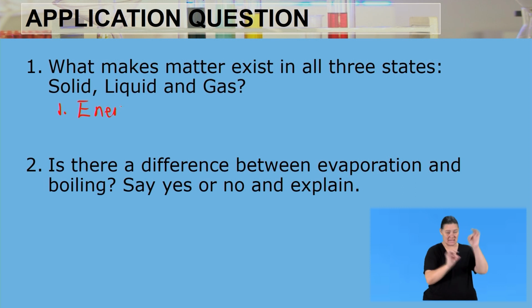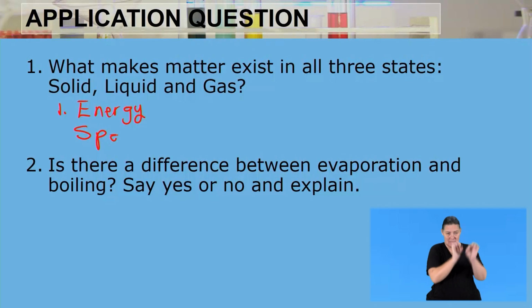The energy of the particles enables certain matter to exist in all three states. If the energy in a particular substance is very low, that substance is going to be a solid. Once we increase the energy, it is going to be a liquid, and then also a gas.